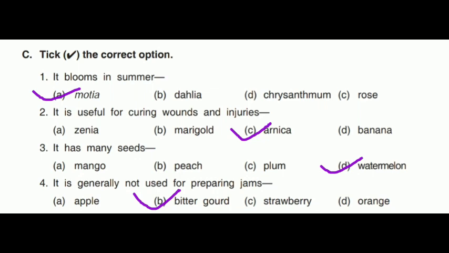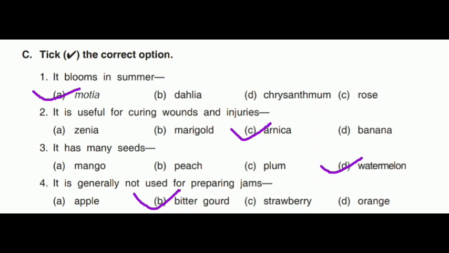You need to tick it with the help of your pencil. So the first question is, it blooms in summer. Which flower out of this blooms in summer? It's the motia. It is useful for curing wounds and injuries. Which flower is used in curing wounds and injuries? It's the arnica flower. Lotion is prepared from this flower.